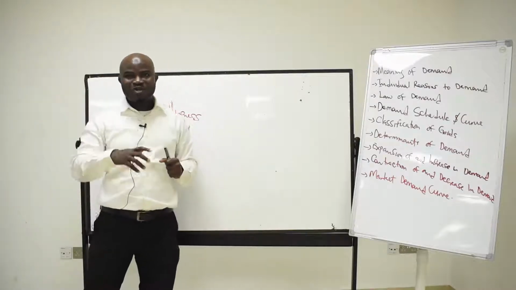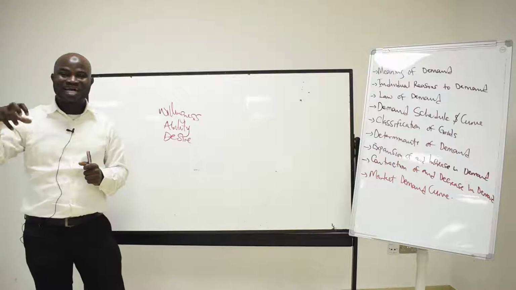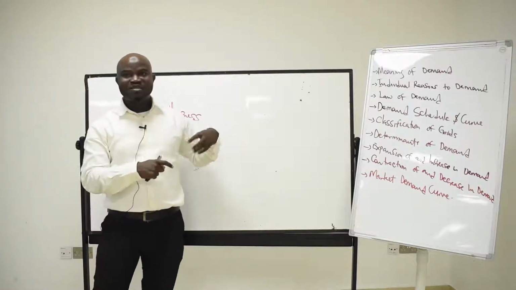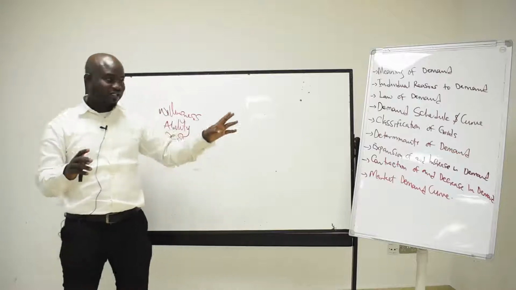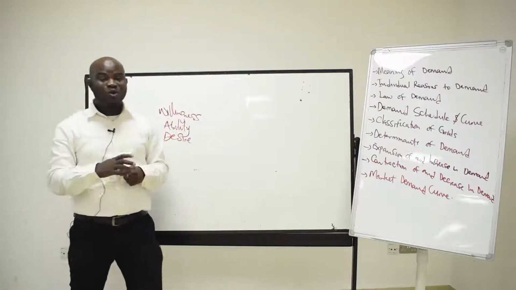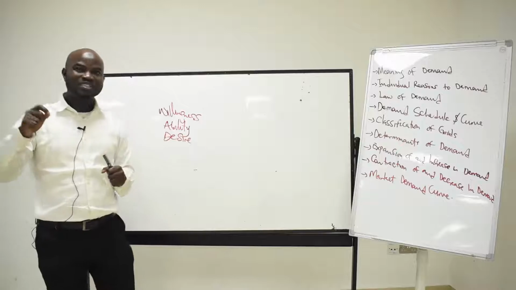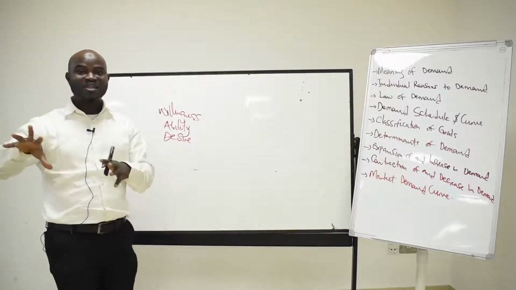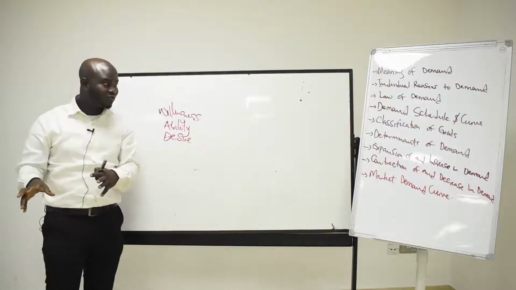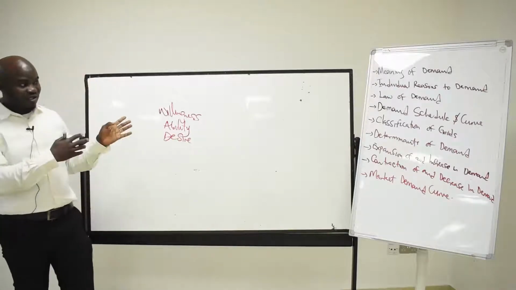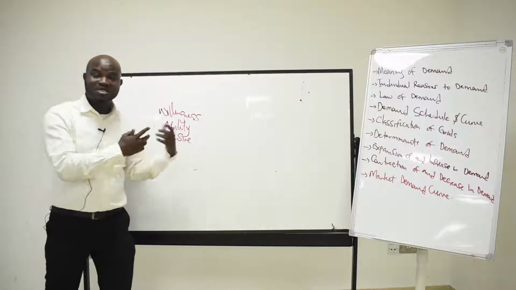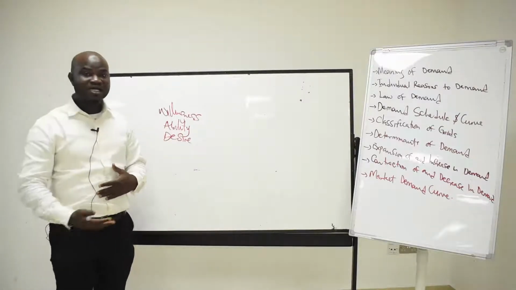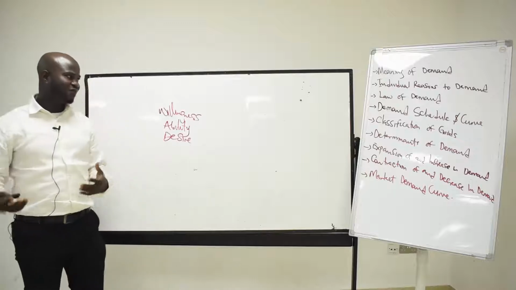That is, all other factors that can also determine the demand are held constant, while we consider only the price of the product itself. Under the law of demand, we only consider the price of the product itself, which we call an objective factor of demand, and we hold all other subjective factors constant. The other subjective factors we are talking about here are the price of related goods, the complementary goods, the income of the consumer, the taste preferences, and the fashion of the consumer.